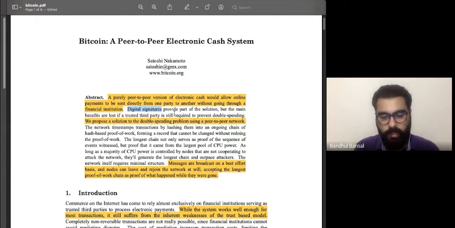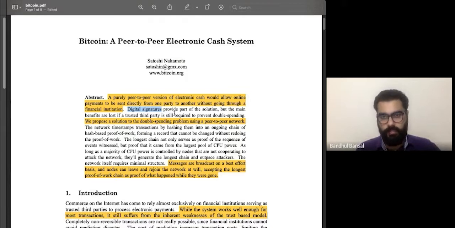Digital signatures are a means of transaction. If you have downloaded a wallet, maybe Electrum, there is a private key and there is a public key. So there are two keys that are generally linked to a wallet. You can have multiple public keys, but you get only one private key per account.